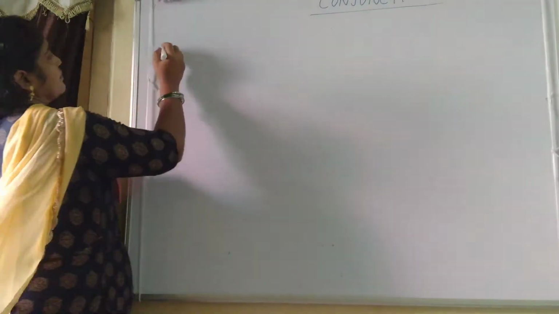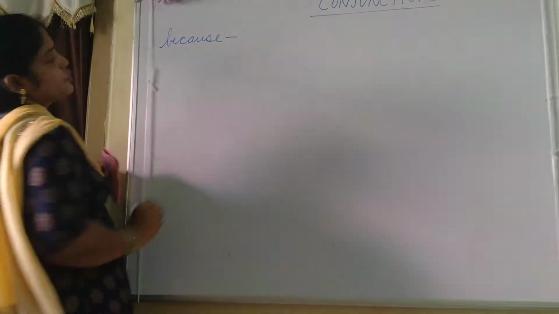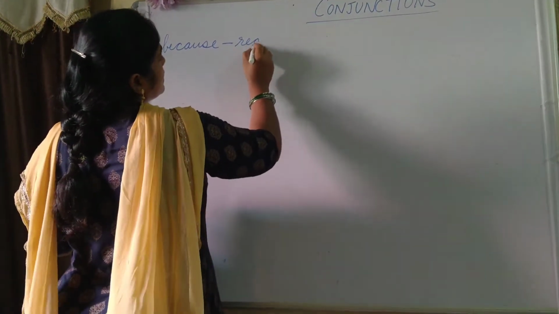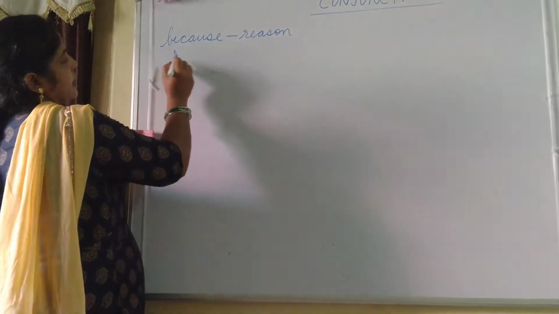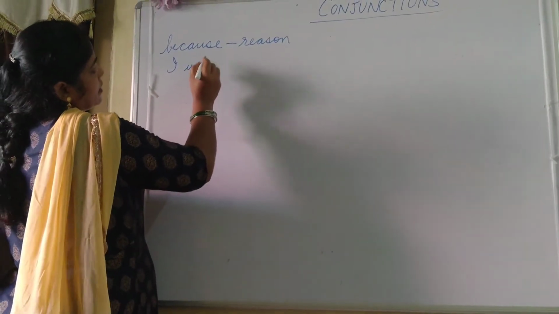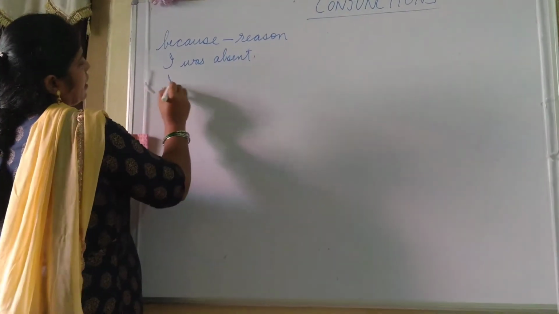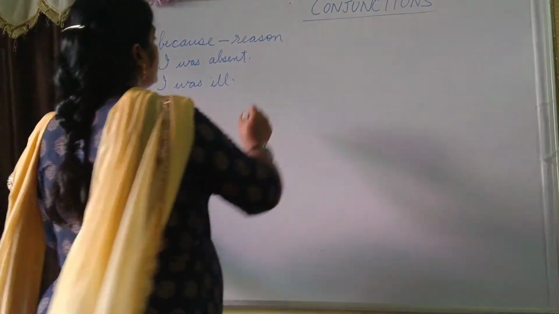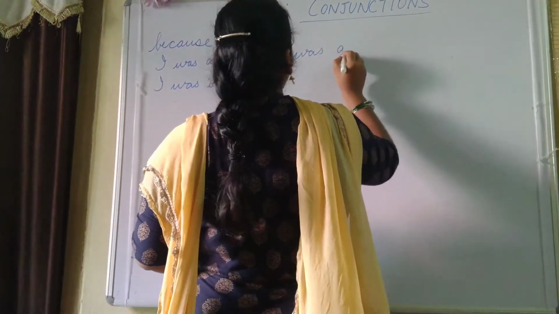"Because." Now "because" is used when there is a reason. Okay, "because" is used if there is a reason, like why I was late. Suppose I am writing: I was absent. This is one sentence. I was ill. So how will we join this?